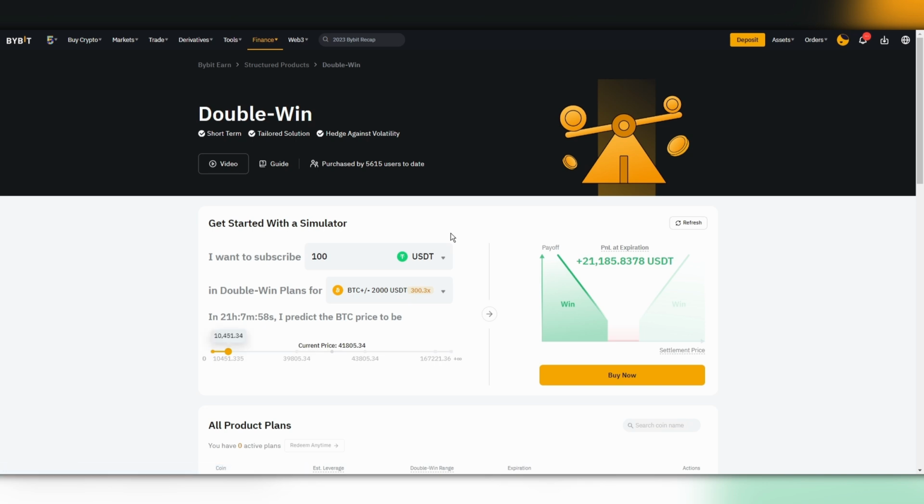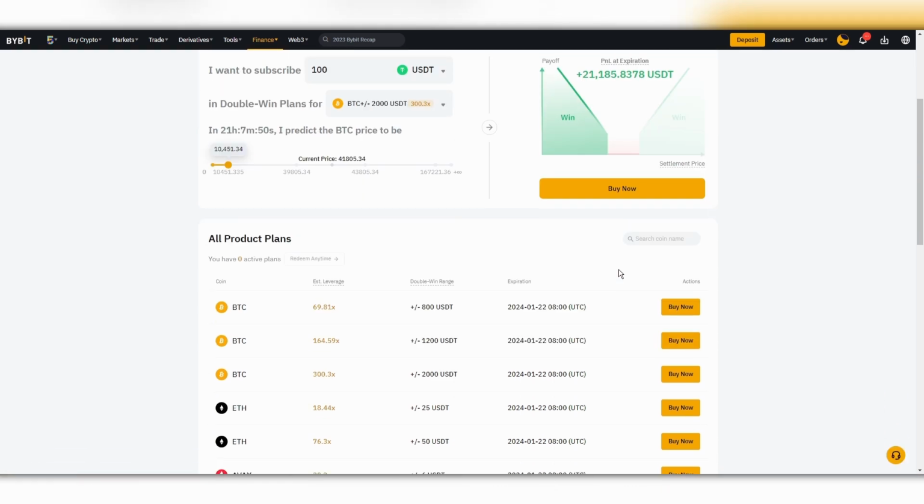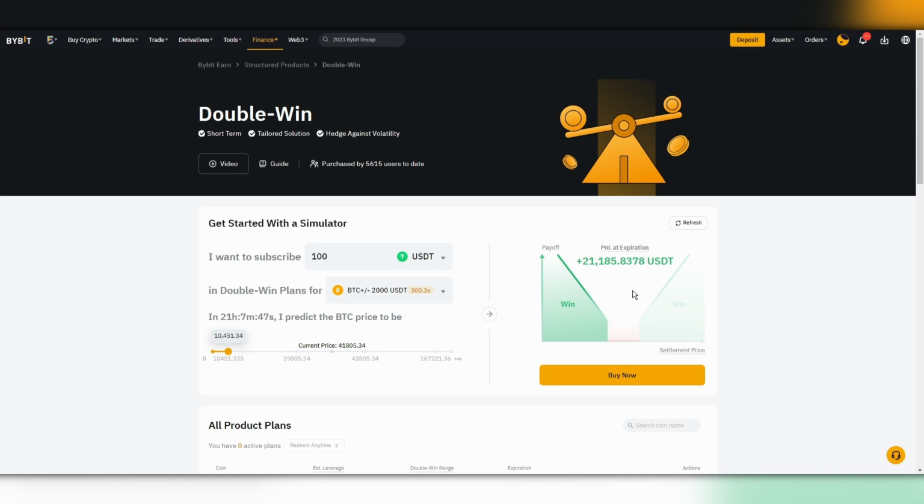And Double Win basically works in a similar way. Well, not similar, but here you get money if the price either falls or rises. If it remains stable, you lose your money. So let's say the price of Bitcoin is plus or minus $800, let's say.